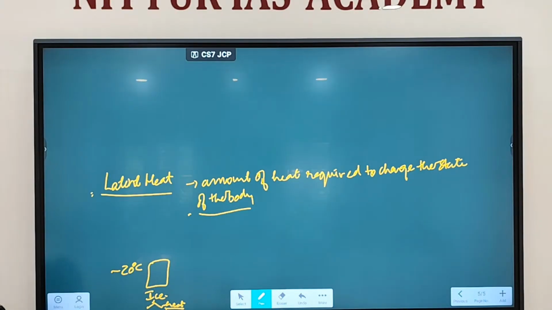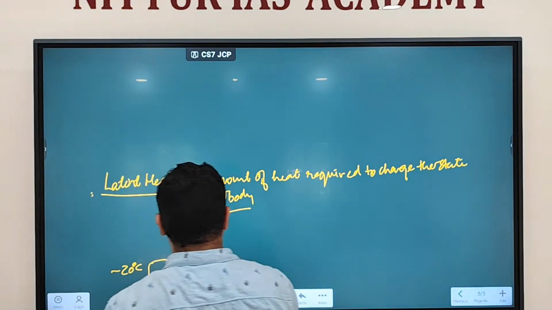What is the boiling point of water? Boiling point is 100 degrees Celsius. Melting point is 0 degrees Celsius. Clear?